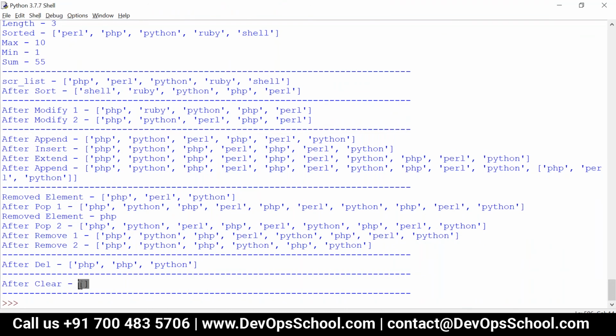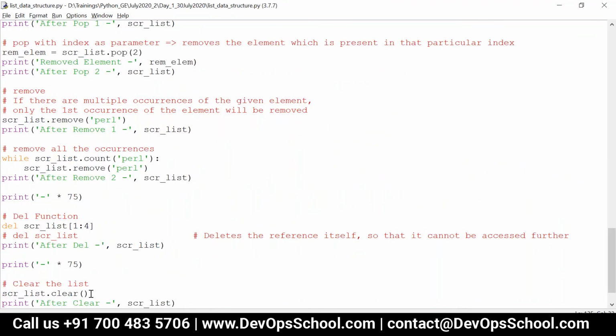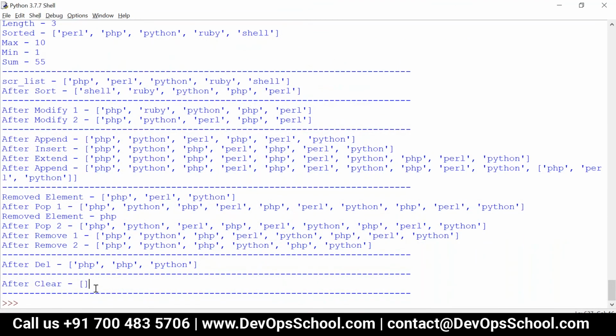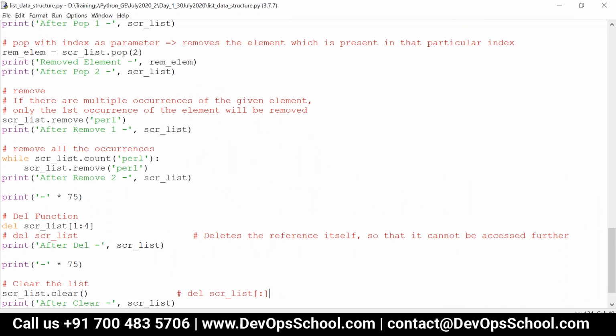Either you can use scr_list.clear(), or you can say del scr_list[:]. Both are the same, there is no difference. Here you are deleting all the indexes, and here you are just invoking the clear method. Both give you the same result, an empty list.